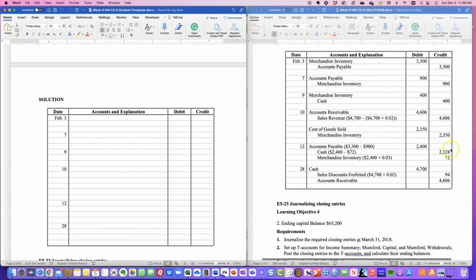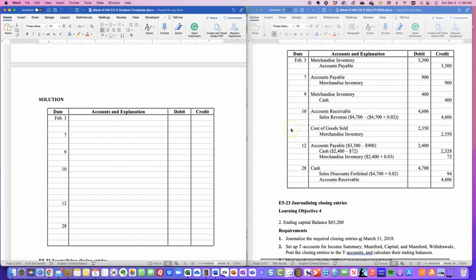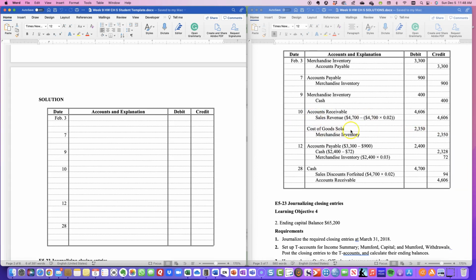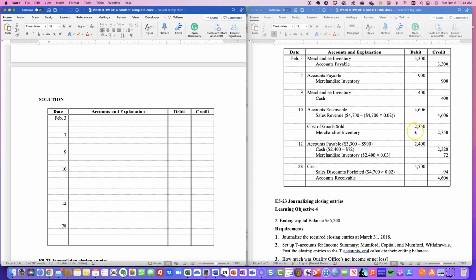So this right here is a compound entry. And when we make a sale, we record the sales revenue. And then since it is merchandise inventory and it is on a perpetual inventory system, then we have our cost of goods sold, and our sales revenue minus our cost of goods sold is our gross profit. And we'll get some practice of that as we go on.